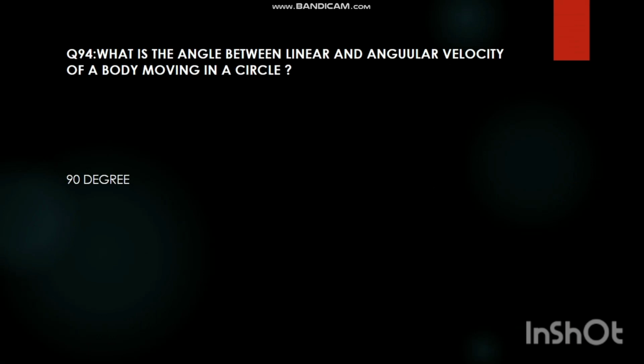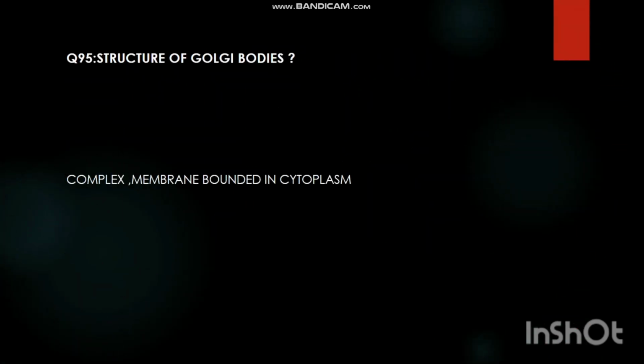What is the angle between linear and angular velocity of a body moving in a circle? 90 degrees. Structure of Golgi bodies. Complex, membrane bounded in cytoplasm. Synonym of bile, gall, bitterness, hastily, severity. Synonym of bout, competition, session, spell, tour, course, fit.